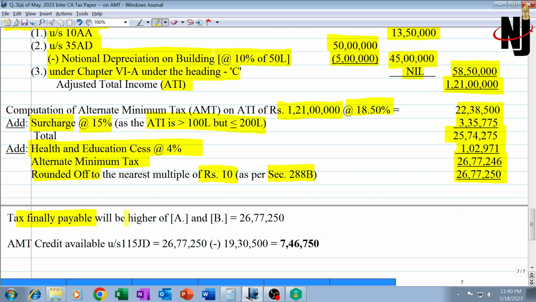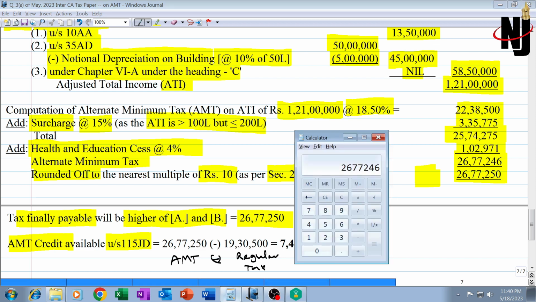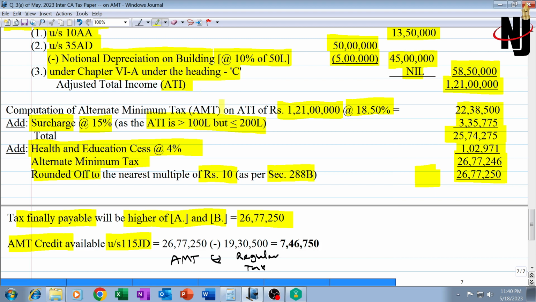So tax finally payable will be the higher of A and B, which will be this particular amount, 26,77,250. Now the question is also asking us to calculate AMT credit under 115JD. They have mistakenly mentioned it as 115JEE. That will be AMT, alternate minimum tax paid or payable, minus tax payable under regular provision, or rather regular tax, which was 19,30,500. So 26,77,250 minus 19,30,500, 7,46,750 will be the amount of AMT credit, which can be carried forward for a period of 15 consecutive assessment years to be availed of. With that, the answer comes to an end. See you in the next video.